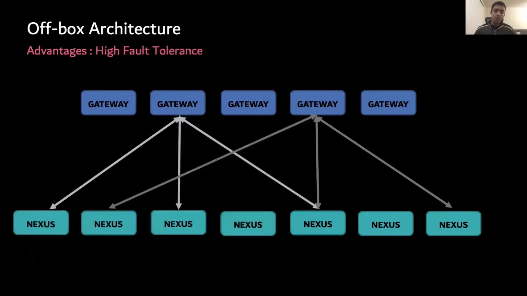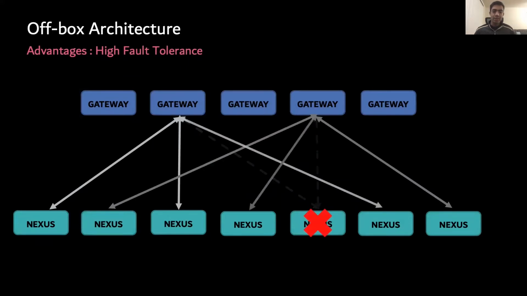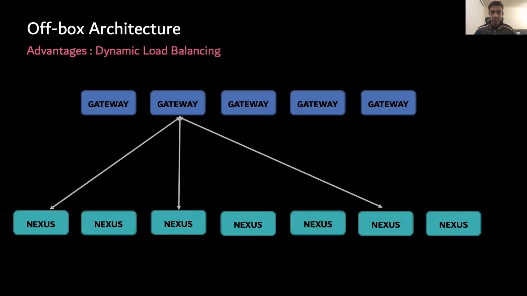Moving off-box also improved the total fault tolerance of the system. Say one Nexus became unavailable. The gateways could now reroute affected streams to the other Nexuses. Affected gateways would also connect to a new Nexus so as to maintain the ideal number of connections for better load balancing. This leads us nicely into dynamic load balancing.